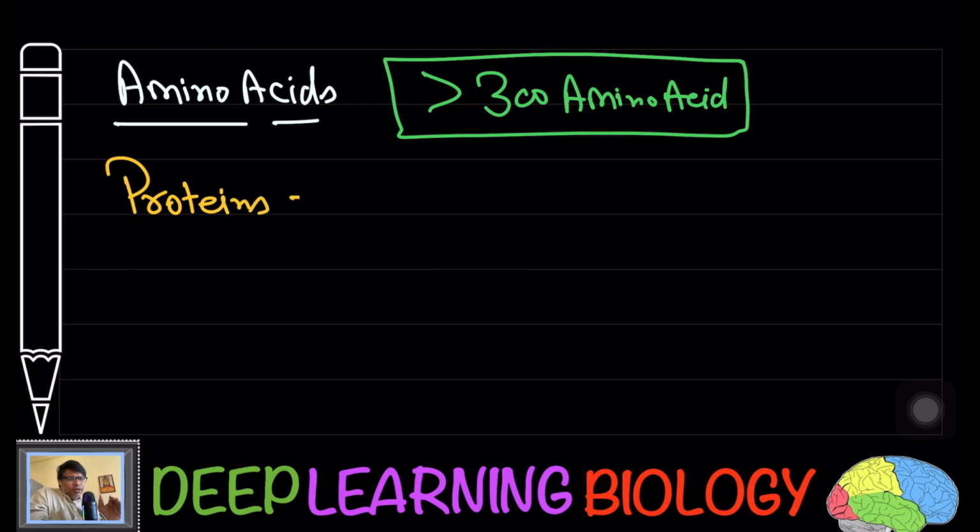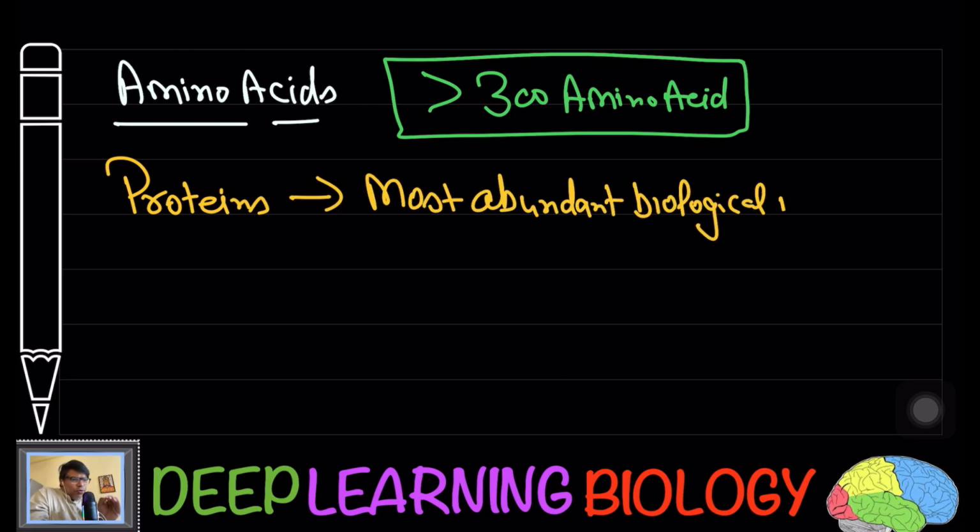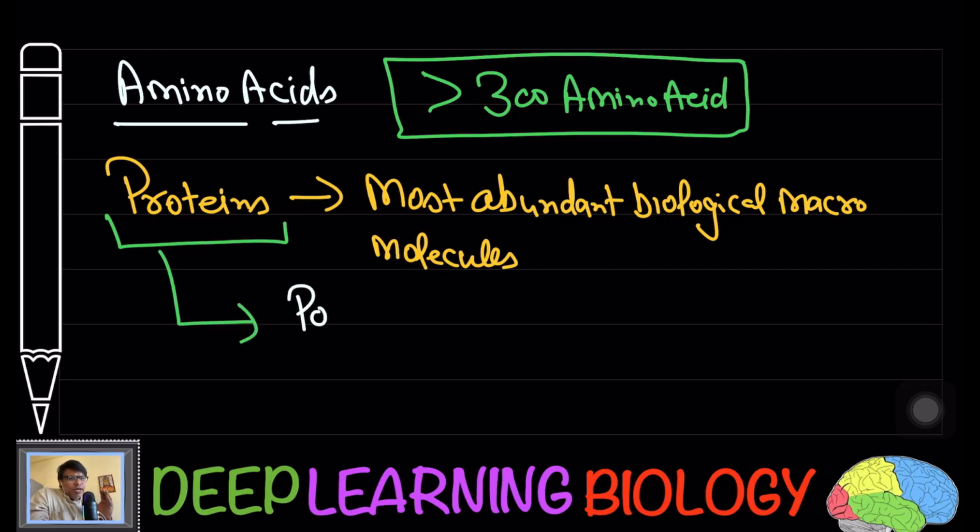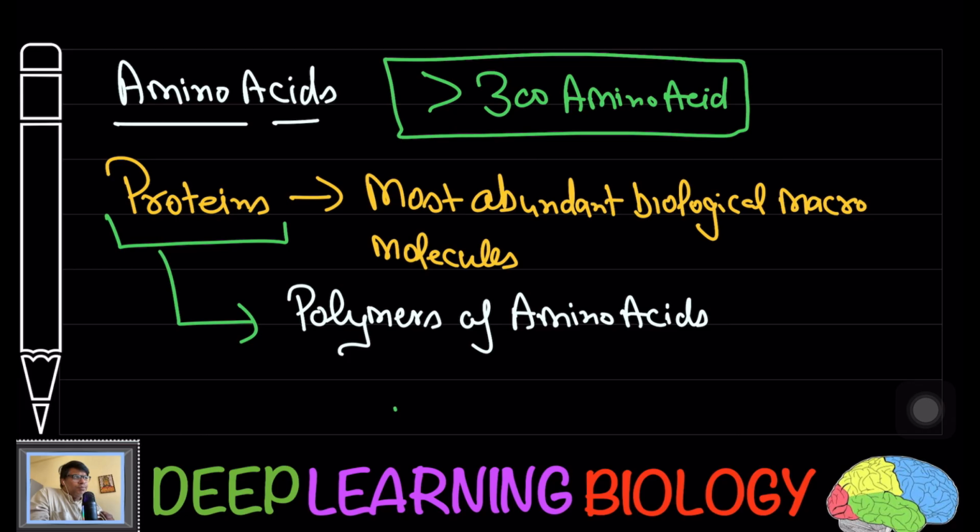Try to see here. You know very well, within the proteins you are going to see amino acids. Proteins are the most abundant biological macromolecules, and you know very well that proteins generally are polymers of amino acids. In proteins, one amino acid is joined to another amino acid through a peptide bond.